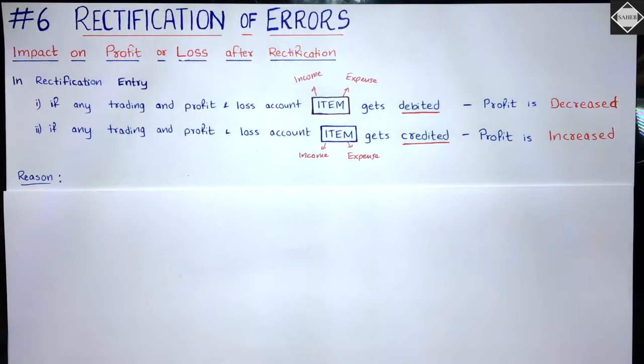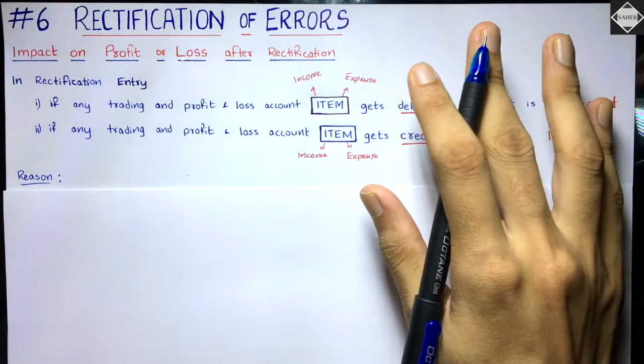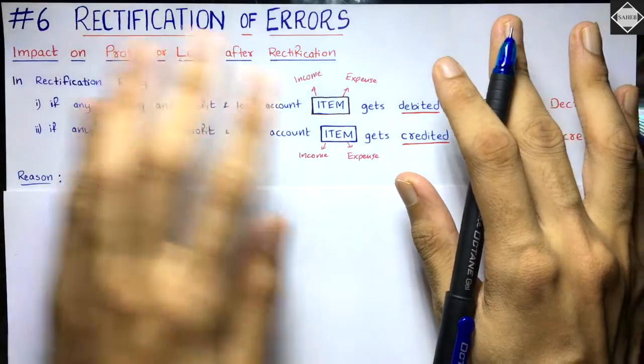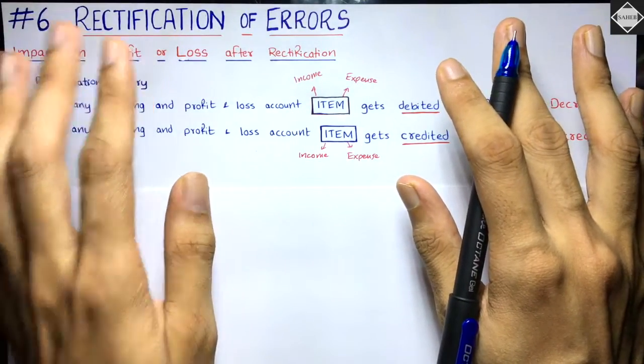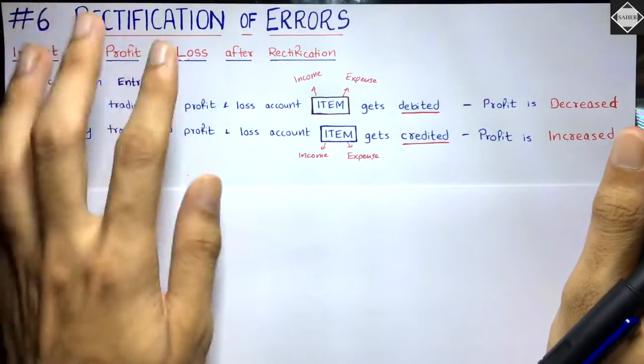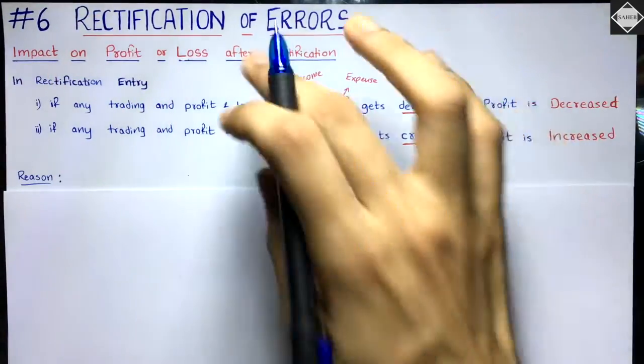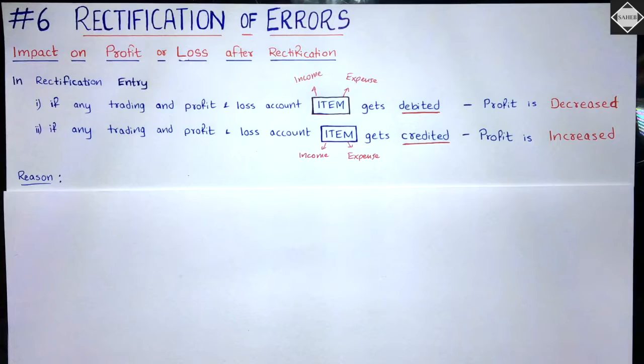But first, we are just going to focus on the impact when you correct the error. We can say after rectification, and then when the error happened, that would be before rectification. Is that clear? You have two things over here: before rectification, after rectification. First, we are only going to discuss after rectification.